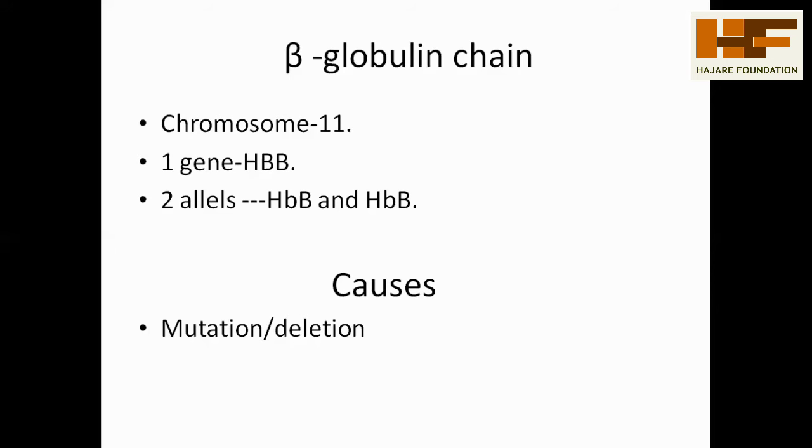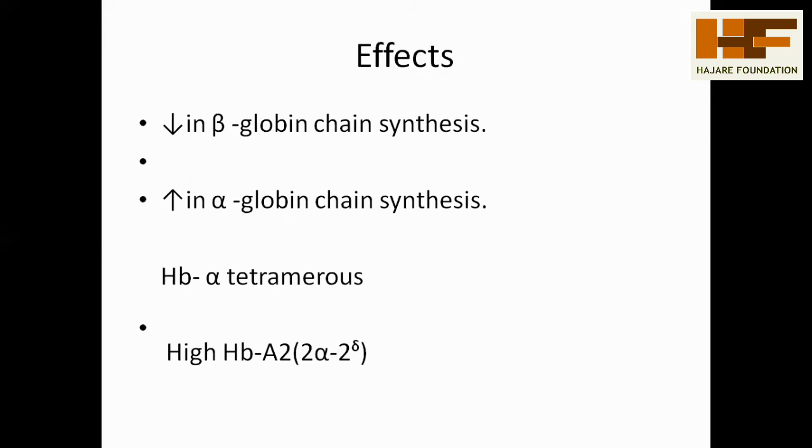And then what are the causes shown in the beta globin chain? Either mutation or deletion. These are the main causes of the beta globin chain defect. And what are the effects shown if the person undergoes beta globin chain synthesis defect?